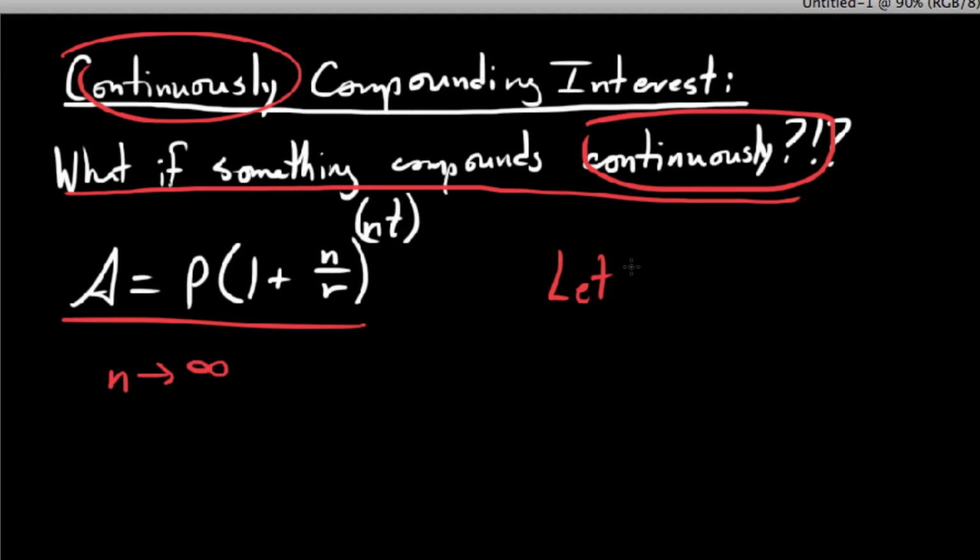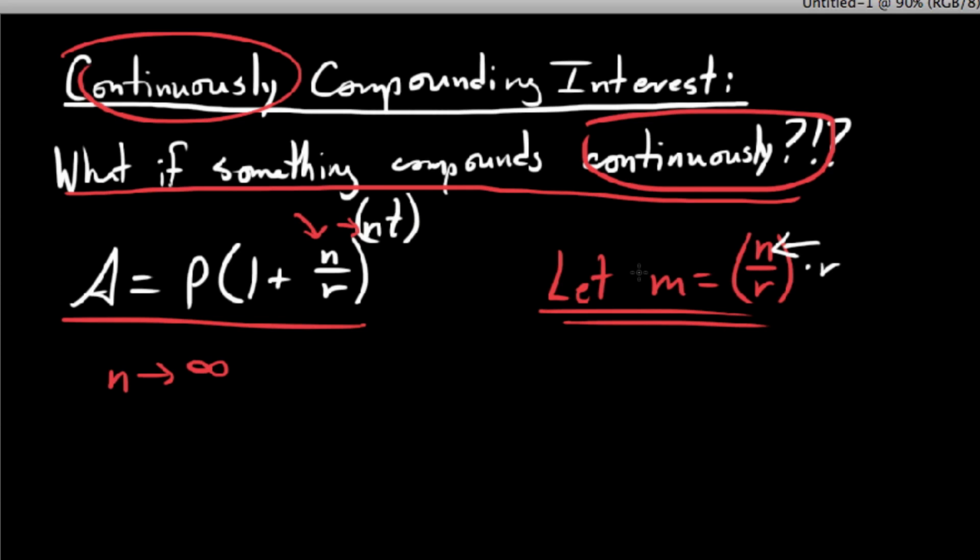The first thing I'm going to do is build in a side clause here. We're going to let this quantity m equal n over r. Without arguing too much about why, I'm just going to say let's let that be for now, and maybe we'll confront that in another video. So if m is n over r, what I'd like to do is solve for n, and then we'll substitute what we get back in for every instance of n in our original formula. Solving for n, take both sides times r, of course, and those would cancel. It follows that n equals m r.